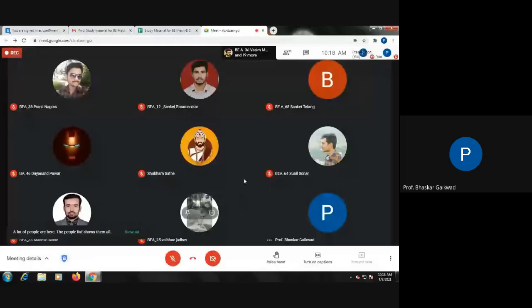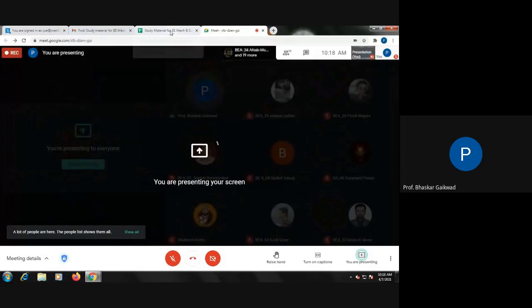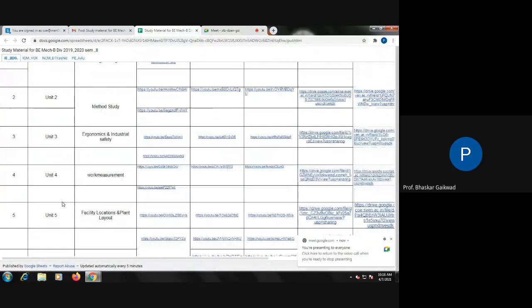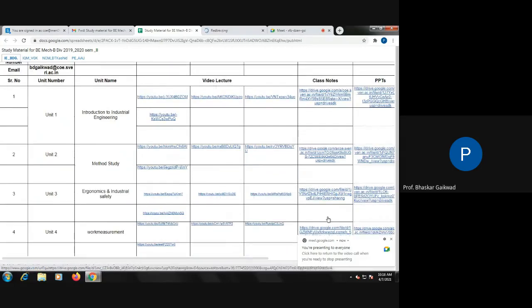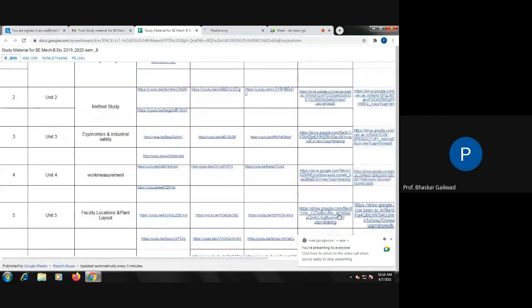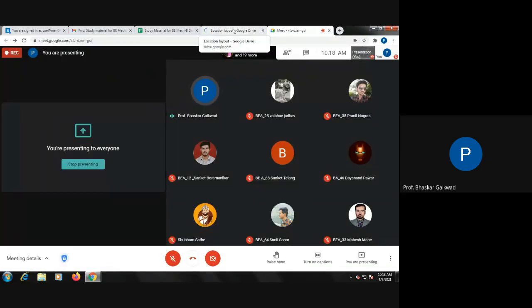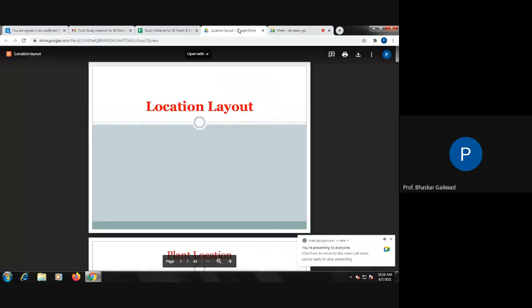And after this normal or basic time, in percentage of this, we can calculate the allowances. Personal allowance may be 5%, which means basic time into 5 divided by 100. Similarly, we can calculate the contingency allowance. Suppose it is 10%, meaning basic time into 10 divided by 100. These two allowances we can add to the basic or normal time, and you will get the standard time. Okay. Now light has come, so I will see the PPT.